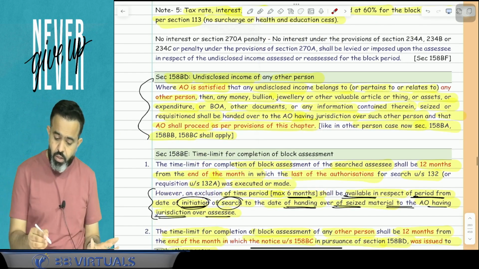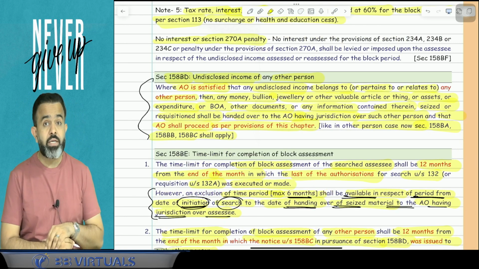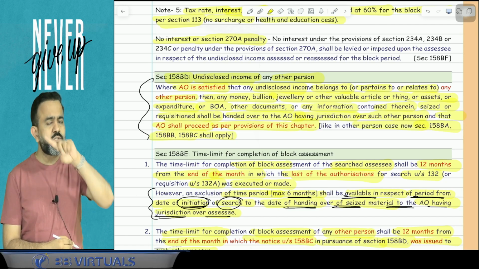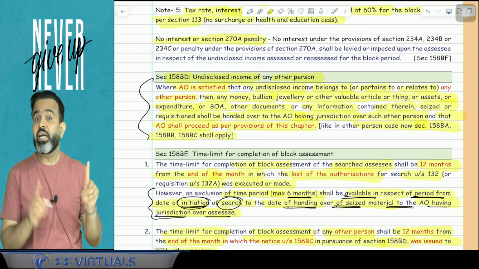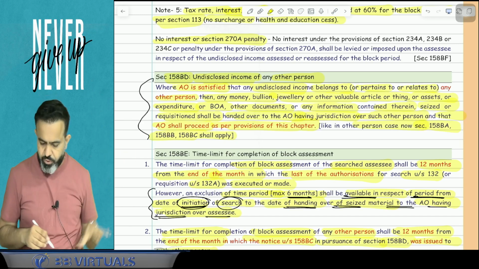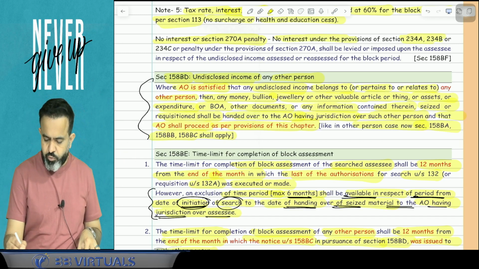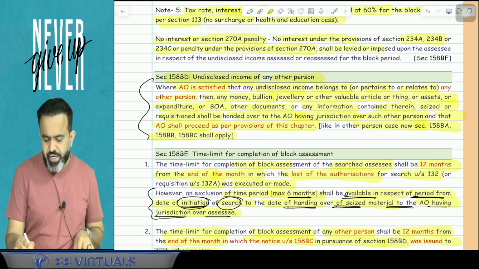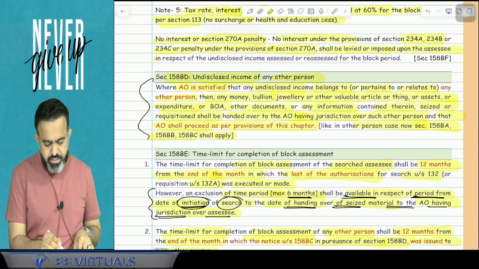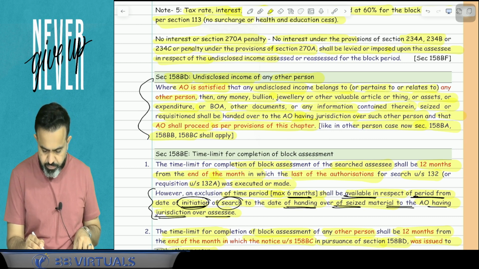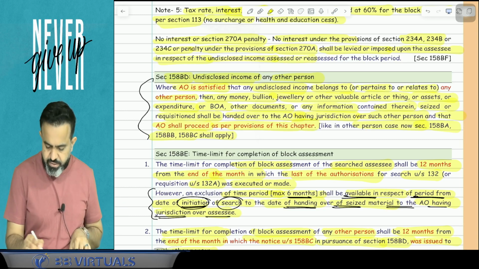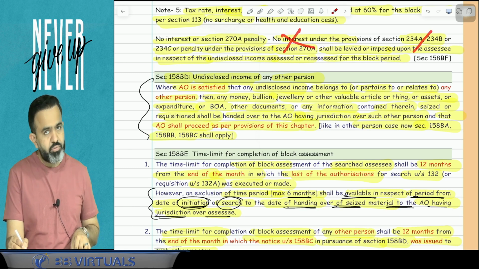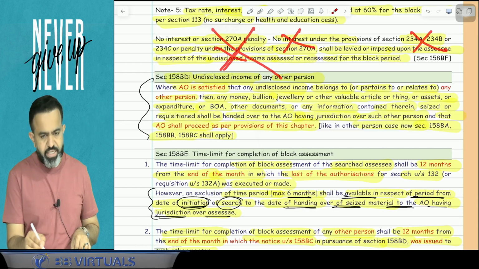Now next part. No interest and no section 270A penalty. Guys, in case of income escaping, there is a penalty under section 270A. That 270A penalty we will discuss in the penalty topic, that is not applicable in case of this block assessment. So here, no interest under section 234A, 234B and 234C or penalty under the provision of section 270A shall be levied or imposed upon the assessee in respect of undisclosed income assessed or reassessed for the block period. So in simple words, guys, interest under sections 234A, 234B, 234C as well as penalty under section 270A is not applicable.